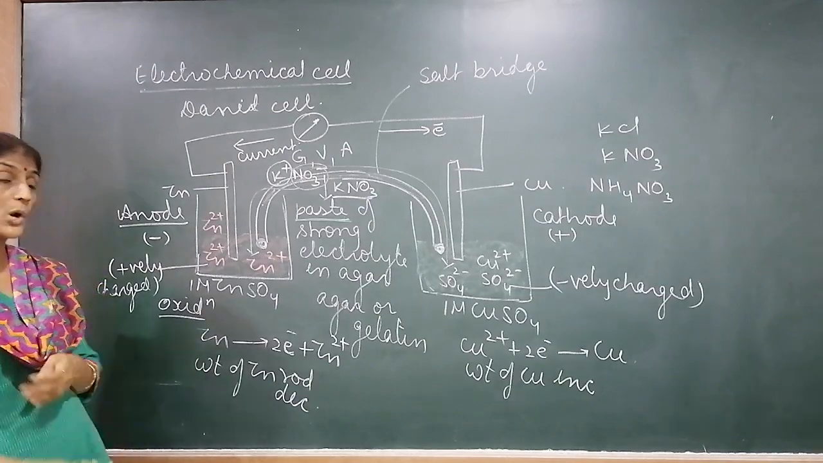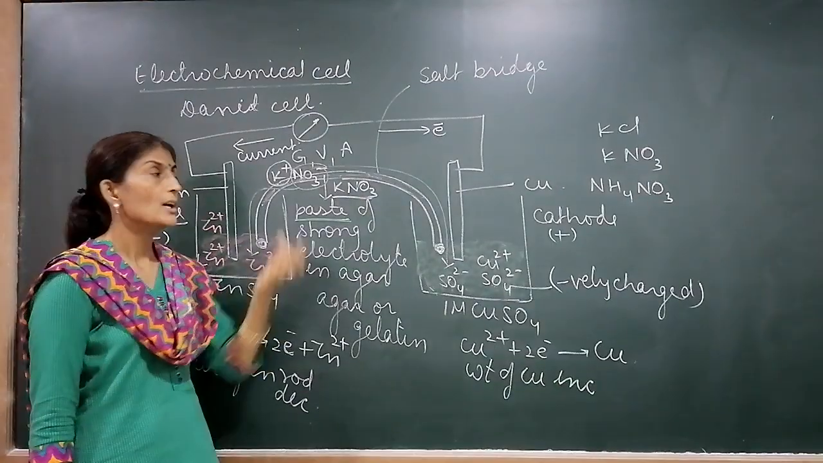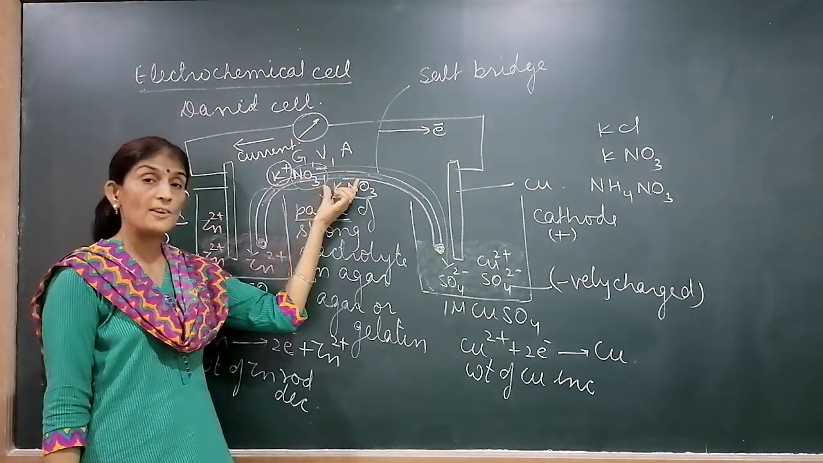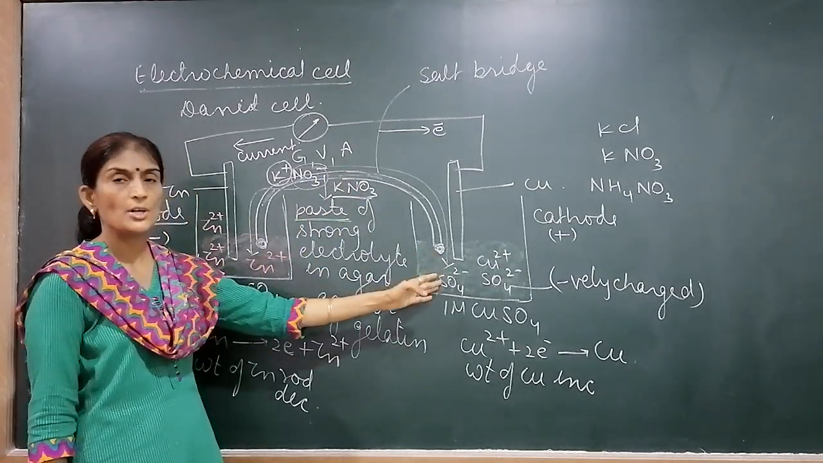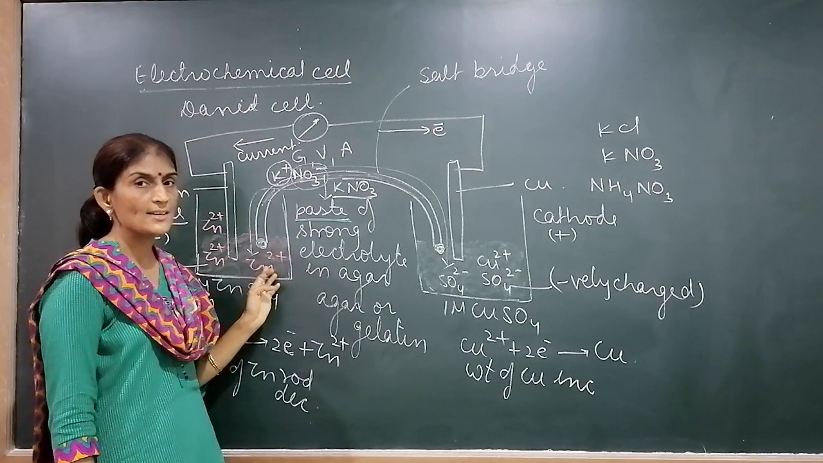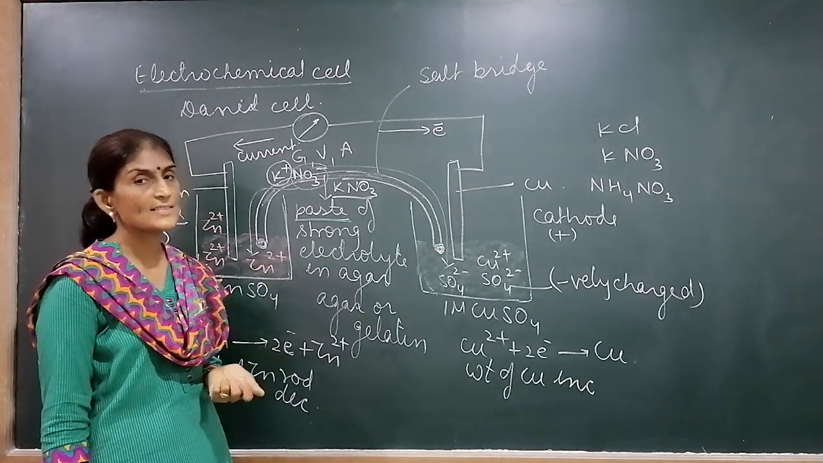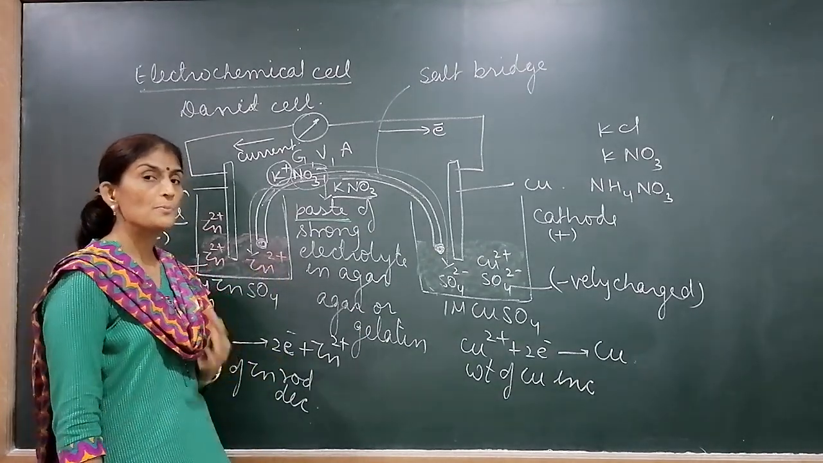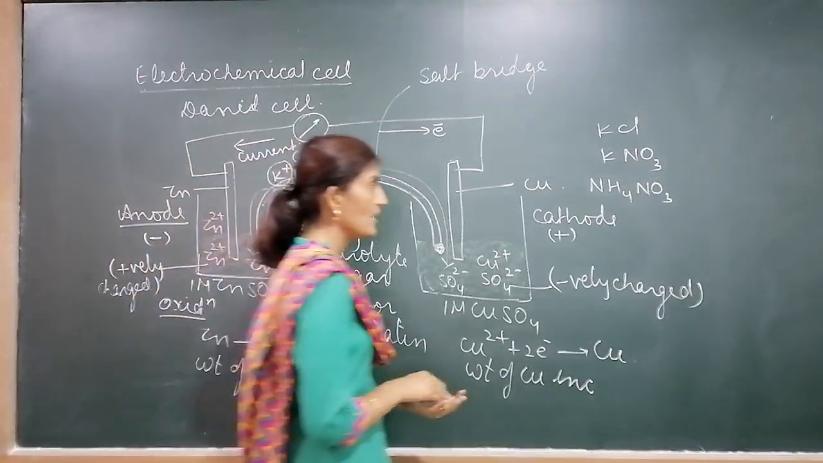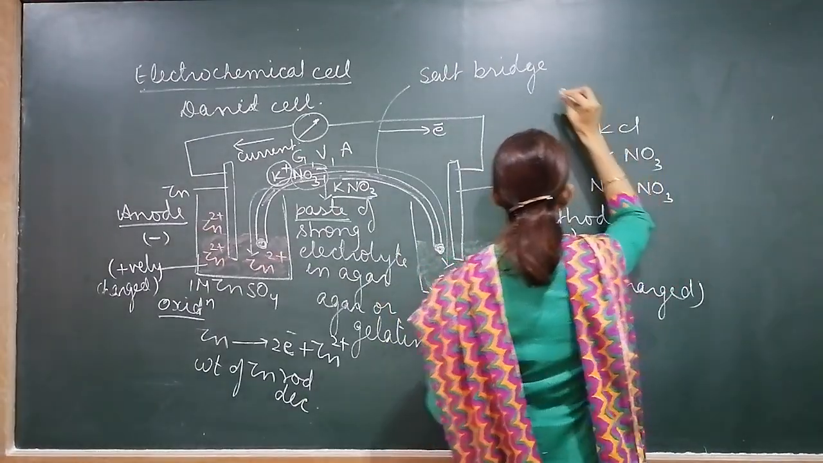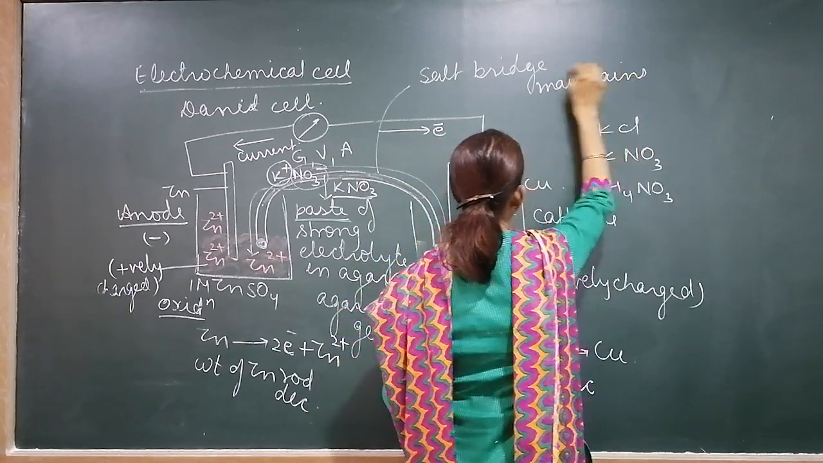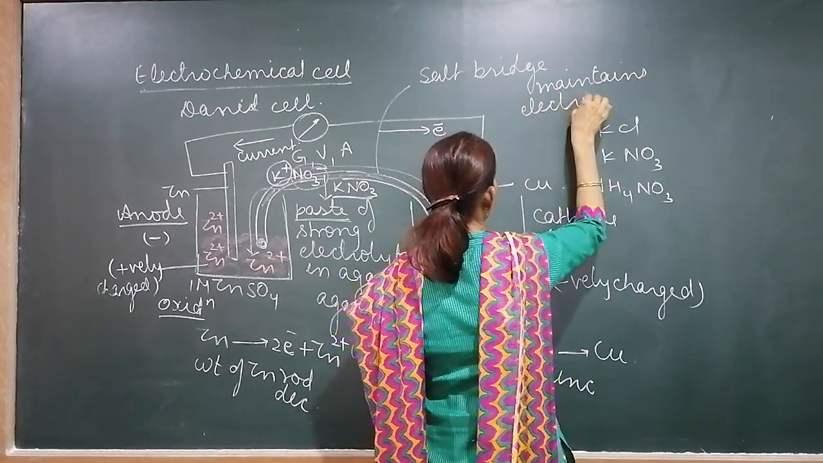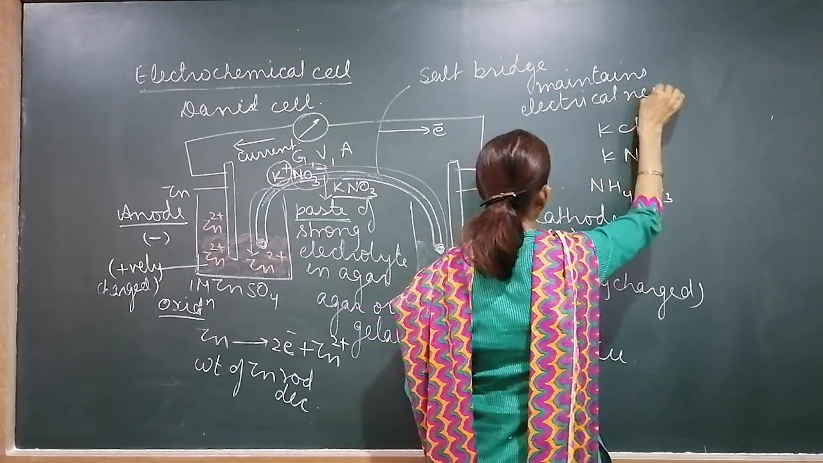So what is the function of the salt bridge? The ions of the electrolyte filled in the salt bridge move towards the respective electrodes, neutralize the solutions, and the flow of current starts again. So the salt bridge maintains electrical neutrality.